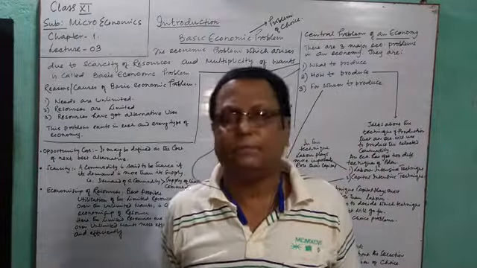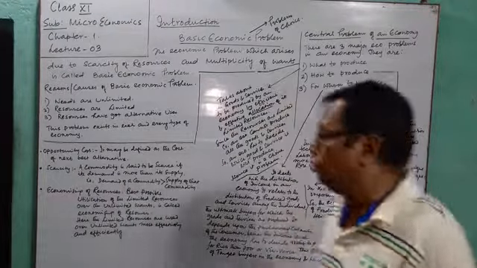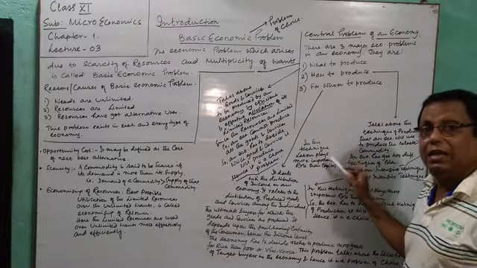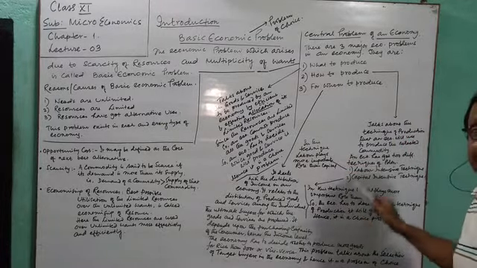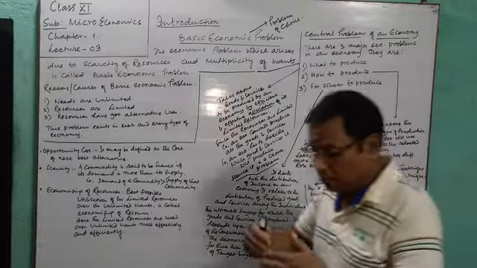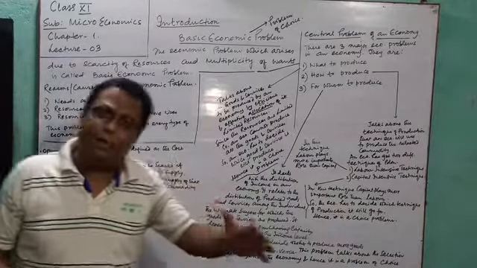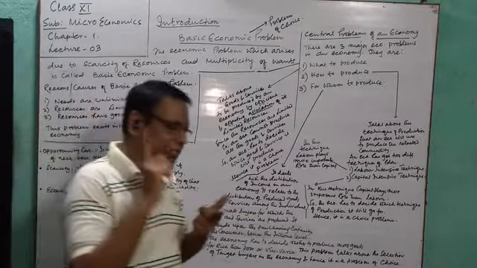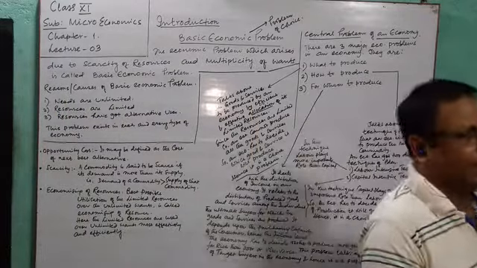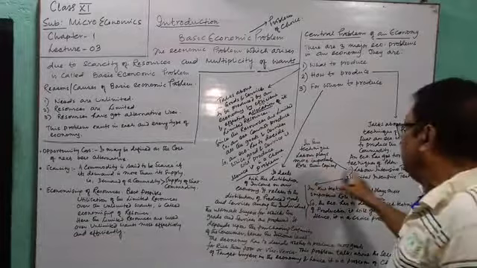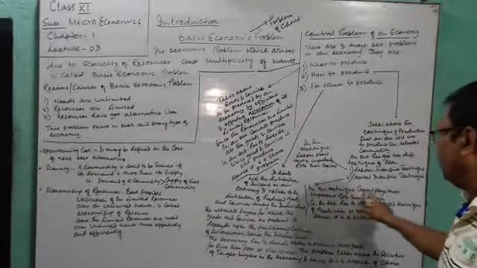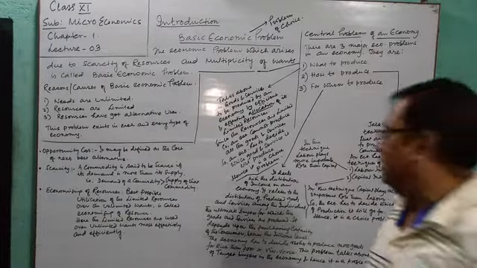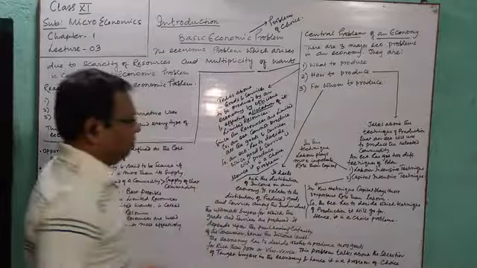If any one of them is absent, you cannot produce a certain commodity. So the technique of production says in this technique, labor plays more important role than capital. In labor-intensive technique of production, labor plays more important role than the machines, capital means machines. So the technique of production in which labor plays more important role than the capital or machines is called labor-intensive technique of production, and the technique of production in which capital plays more important role than labor, that is known as the capital-intensive technique of production.